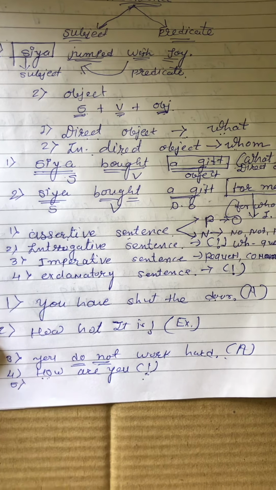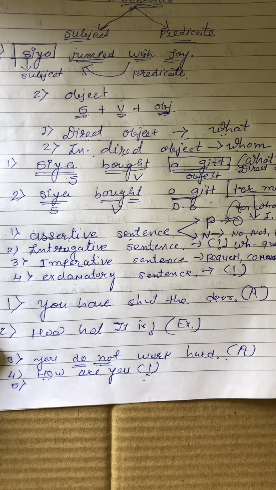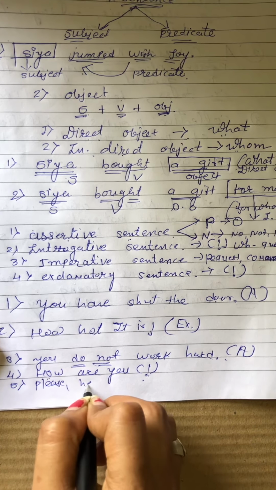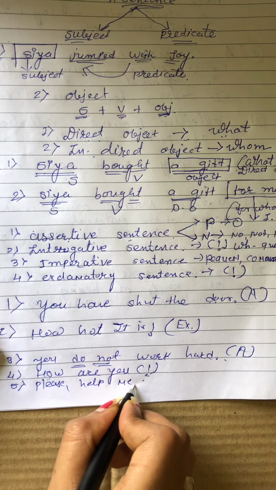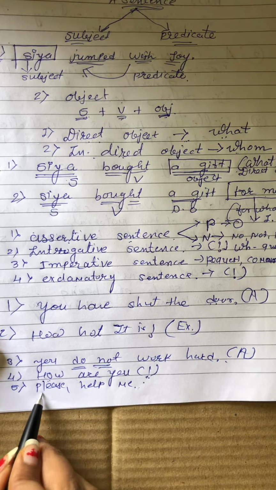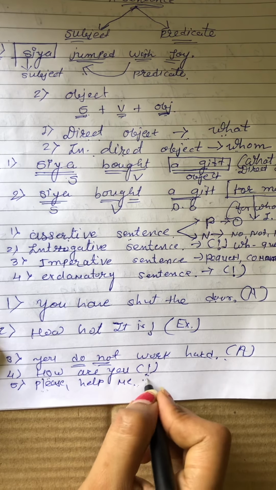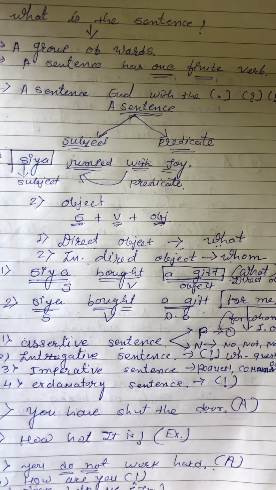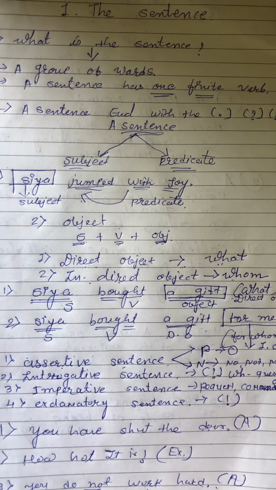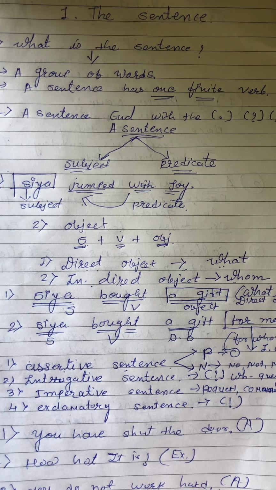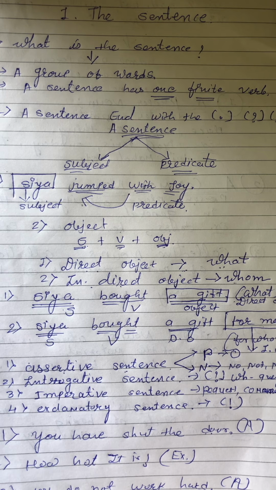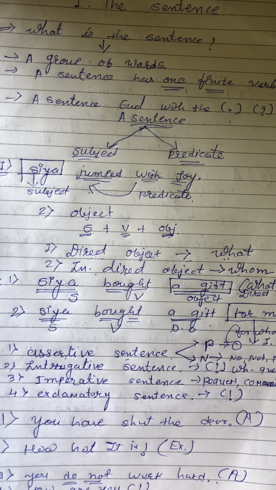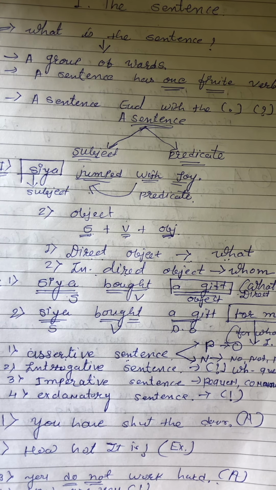And next is imperative sentence. For the imperative sentence we have a command or request. Please help me. At the end of the sentence we get the full stop and we get a request from the sentence. So it is called imperative sentence. So this is the basic knowledge regarding the sentence, how we can identify the sentence in grammar, in a paragraph or for essay writing, right? So this is the basic knowledge and overview of chapter number 1, the sentence for class 8. Thank you.